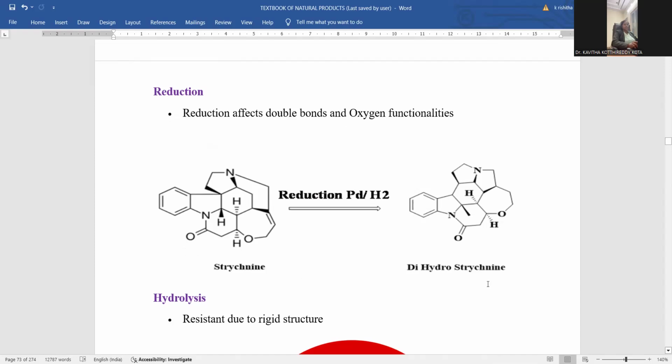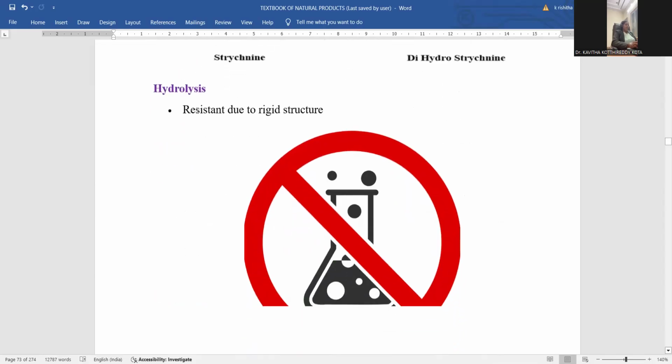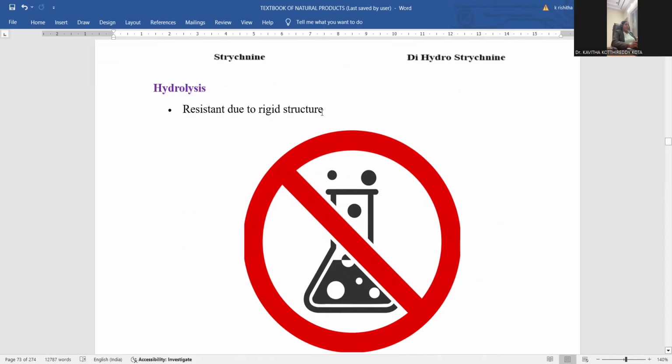So the dihydrostrychnine is the final product. This is about the reduction in the presence of palladium. Let me perform hydrolysis. Strychnine is rigid towards hydrolysis reaction. It will not work upon this hydrolysis, so the reaction is hindered. So it is resistant towards the hydrolysis because of the rigid structure.